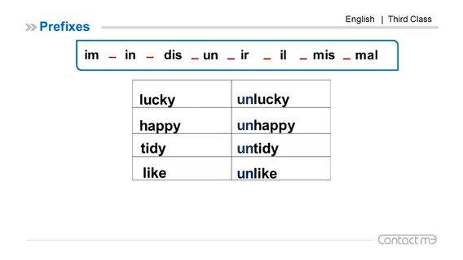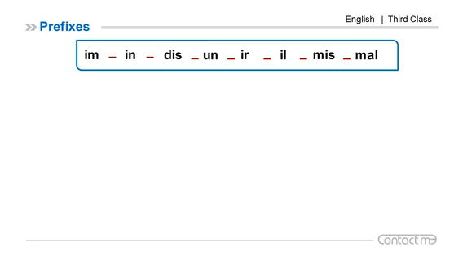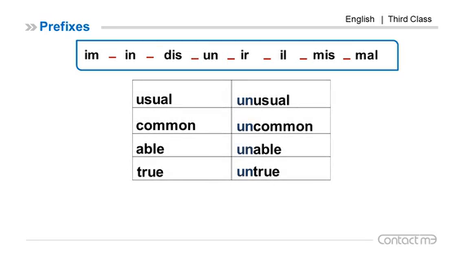When we use unlike, like here is an adjective. For example, Ali is unlike his father. He is like his mother. So like here is an adjective. When we say dislike, it is a verb. I like him, I dislike him. UN also: usual, unusual, common, uncommon, able, unable, true, untrue.